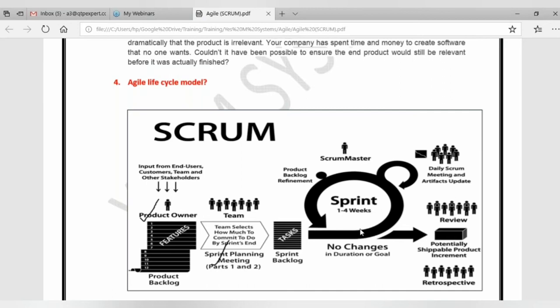So Priya, is it clear or is there still any confusion? Okay. Then we will have the sprint backlog, which will be covered in sprint 2.